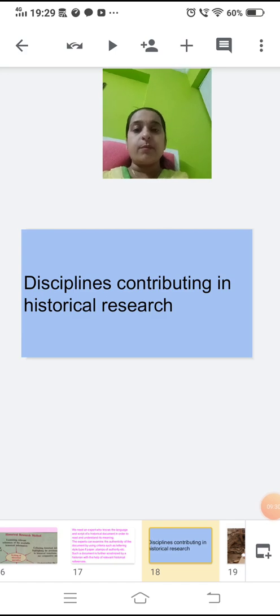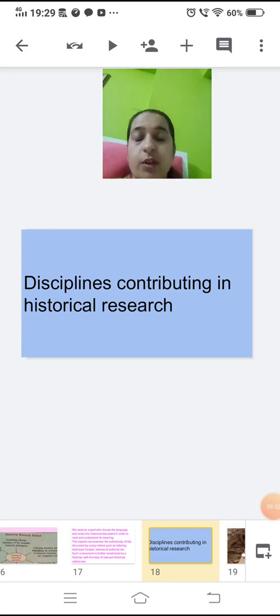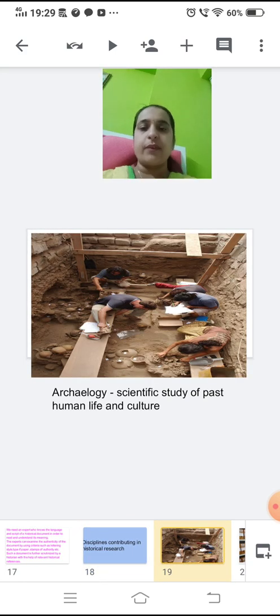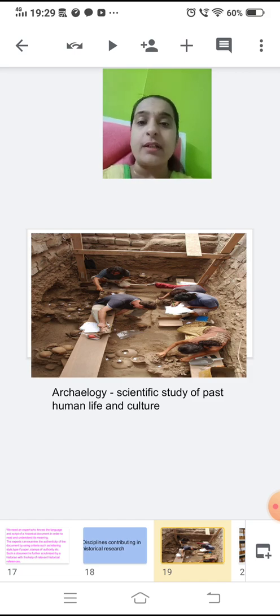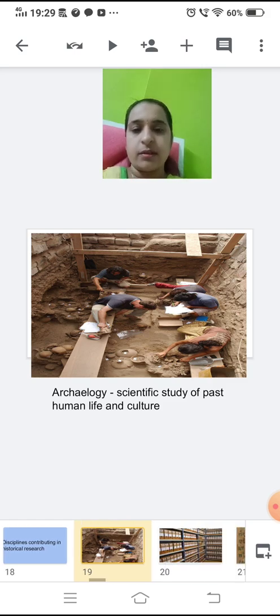Let us see the disciplines contributing to historical research. The first is archaeology, that is the scientific study of past human life and culture. These are the various disciplines which are helpful for conducting historical research. We require experts in various fields. So one such is archaeology, the scientific study of past human life and culture.